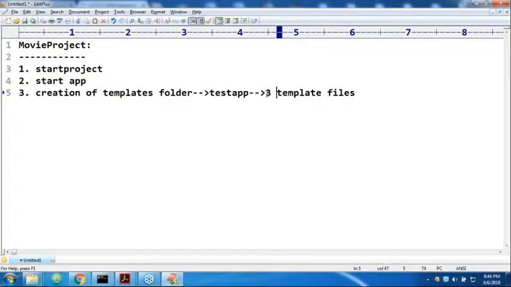One minute, let me consider which files are there. Next, the fourth step: creation of the static folder. In that, a css folder, and in that I have to take one css file. Have a look once at this terminology. It is a very simple application. Just observe, let me show which files I took.